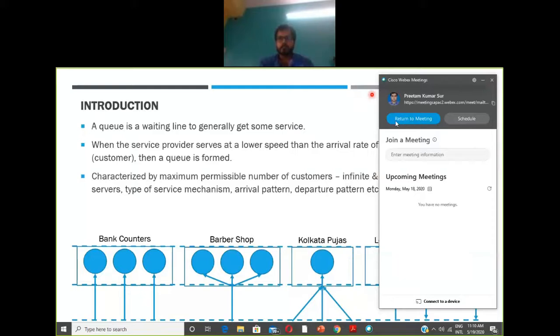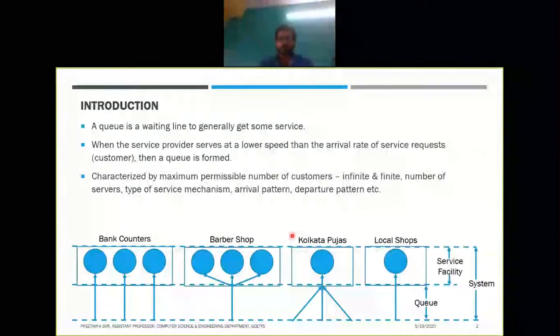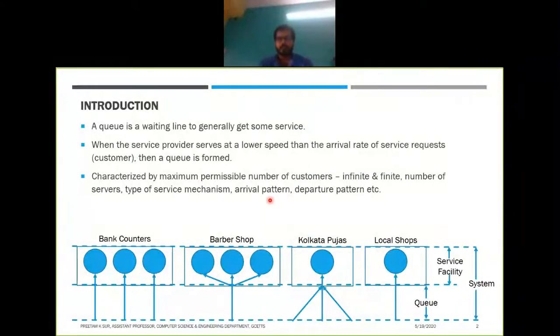So as I was telling, there are multiple things through which the queue is characterized. Just as I told you, the maximum permissible customers, right? They may be infinite or finite. Number of servers, type of the service mechanism. A queue may be served in FIFO order, or first come first serve order, in LIFO order, last in first out order, or in random order. There are different types of service mechanism that we're going to learn.